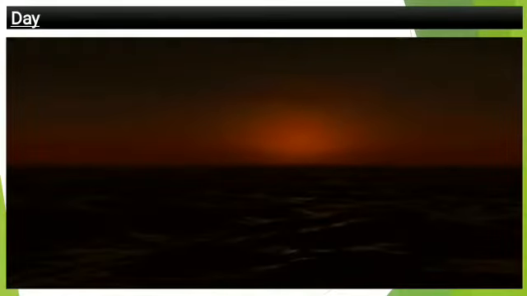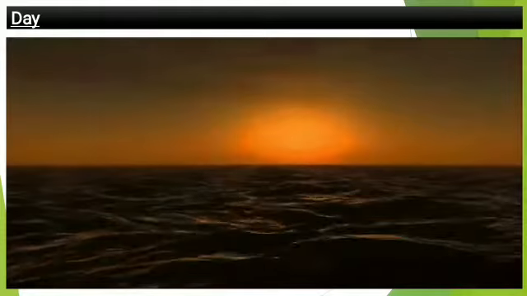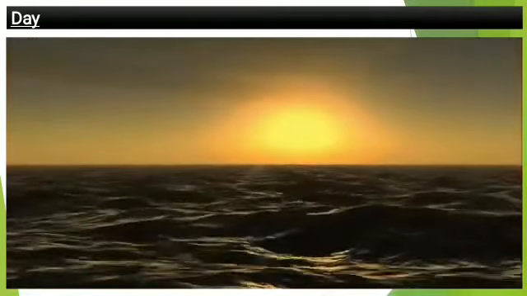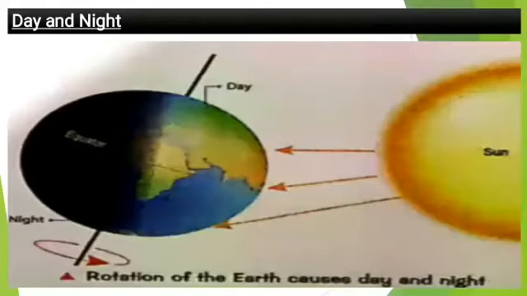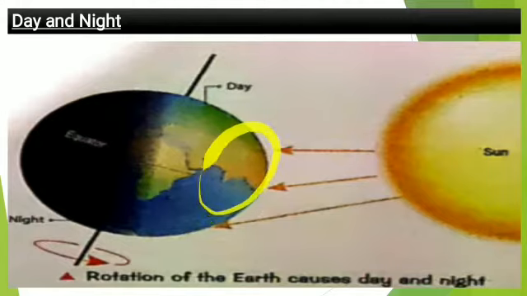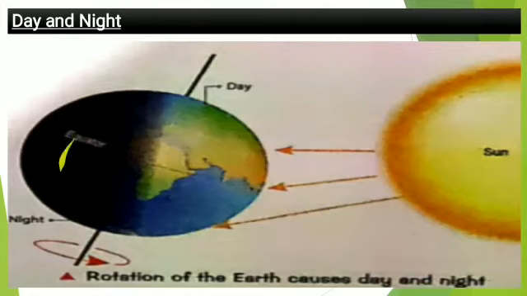As you can see in the next figure, because of the rotation of the earth, we will have day and night. Now in this figure you can see rotation of the earth causes day and night. So I think till here you are clear about the rotation of the earth, that how the sun rays fall on the part of the earth will have a day part, and the part which did not receive any kind of light is going to be a night part.